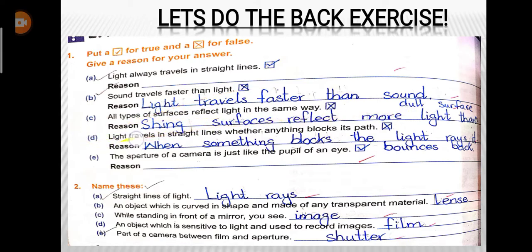Number C, all types of surfaces reflect light in the same way. This is also false because I have told you the glossy objects, the shining objects, reflect more light. That is why we call them shining and glossy. Number D, light travels in a straight line whether anything blocks its path. This is totally false because when something blocks the light rays, they bounce back, or sometimes they make a shadow on the opposite side.